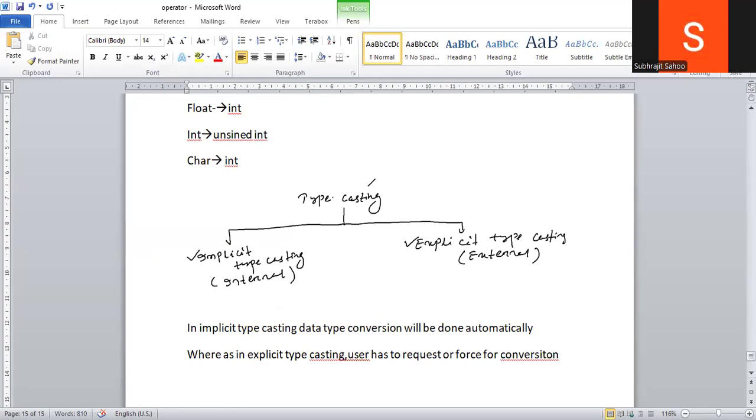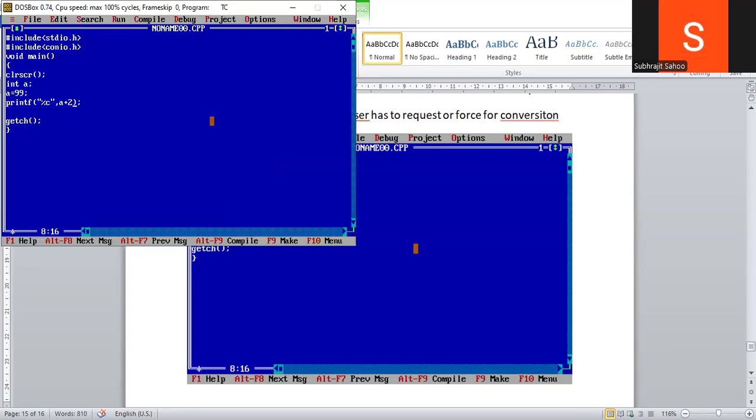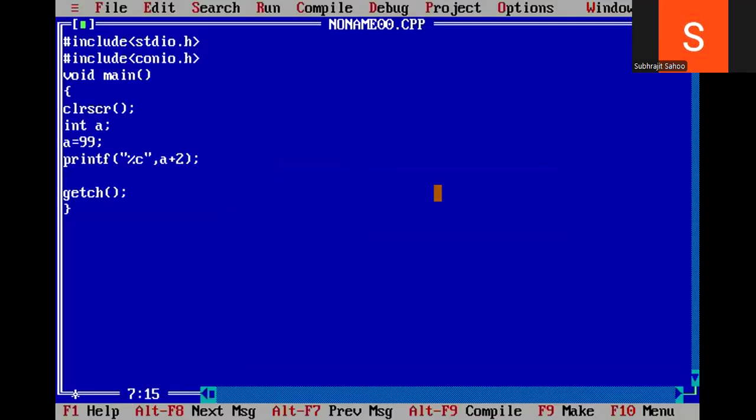This is the example of implicit typecasting while converting integer to character, right? Control V, I added this one. And here, do you know what the output will be? E will come, right? Now see once again what I am doing here, sir. Integer to character conversion is done by implicit typecasting.